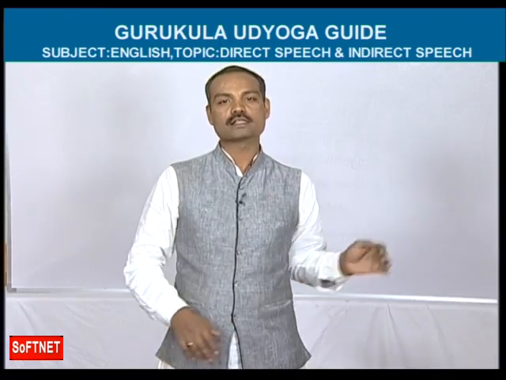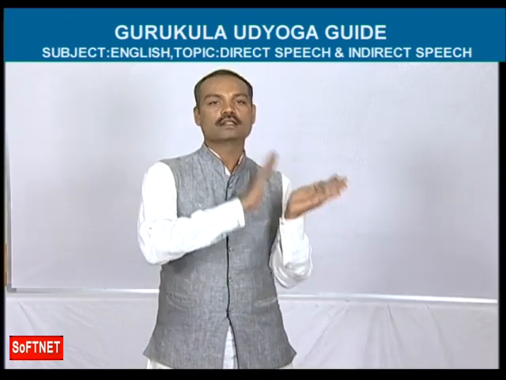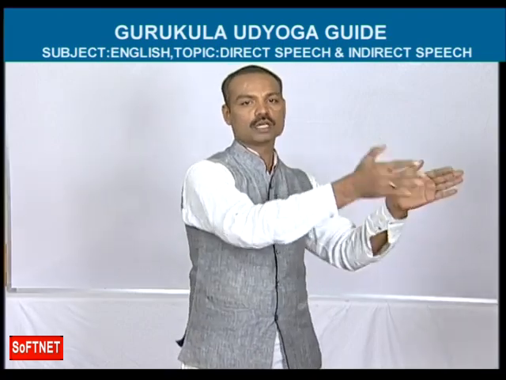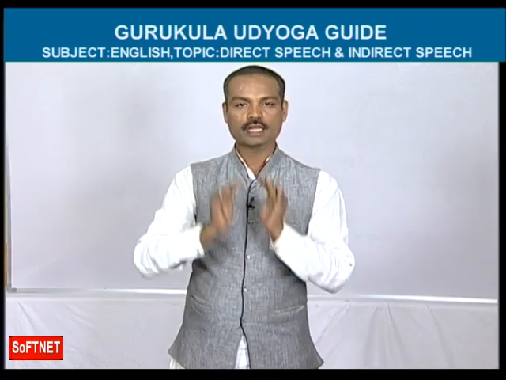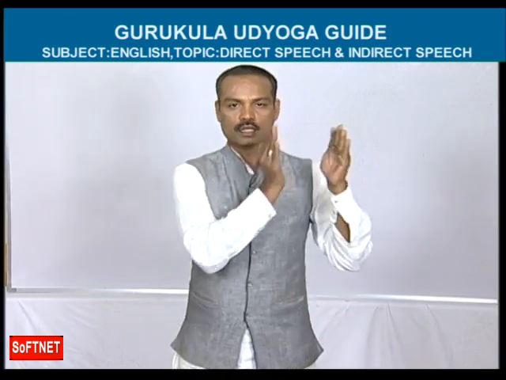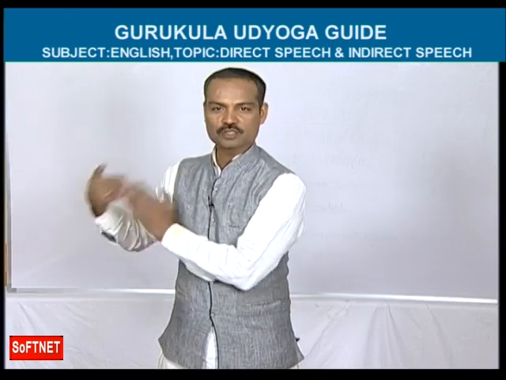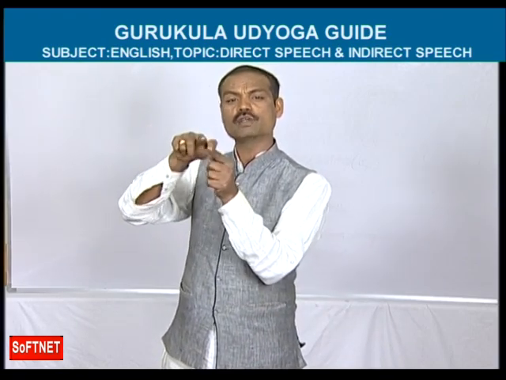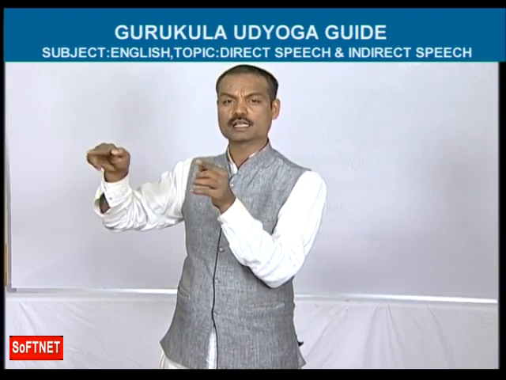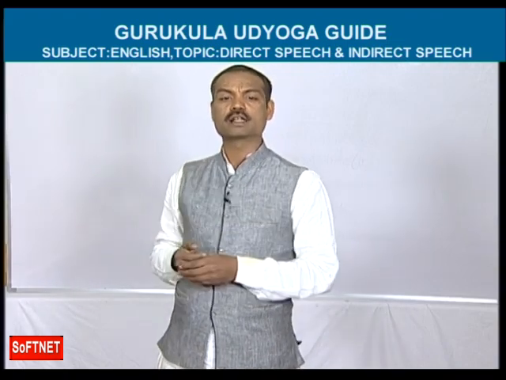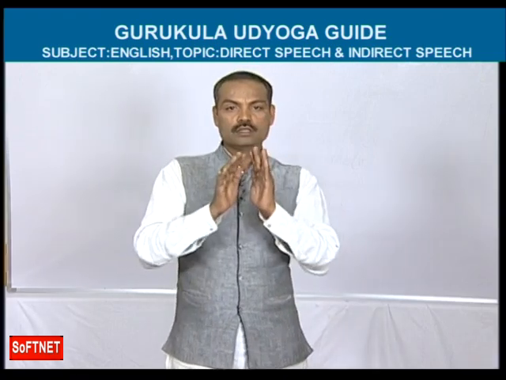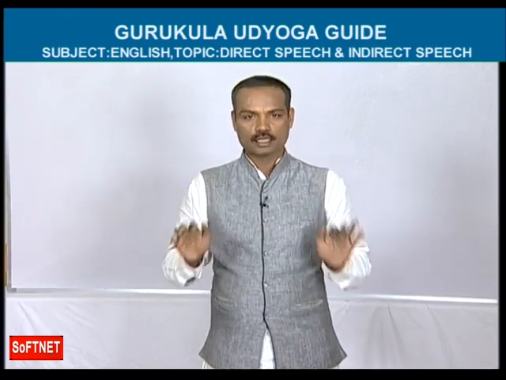Next, let's see the last example of present continuous. They said, we are writing an exam. They means two or three members told you. Change into indirect speech. They said, the starting two words should be written as it is. They said. In the place of comma, that. They said that. So in front of you they said that we are writing an exam. That is present continuous. So they were writing an exam is the answer. They said that they were writing an exam. So these are the examples of present continuous.